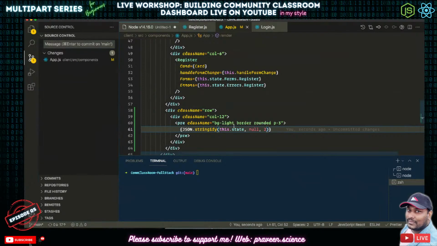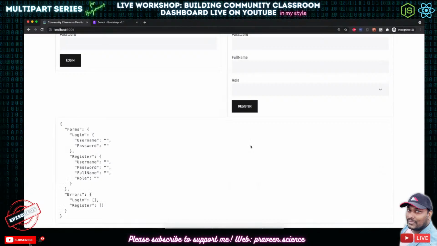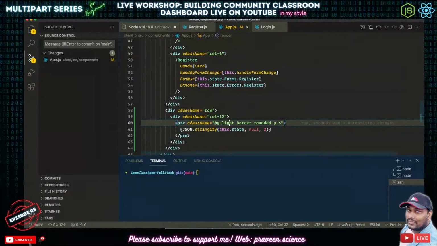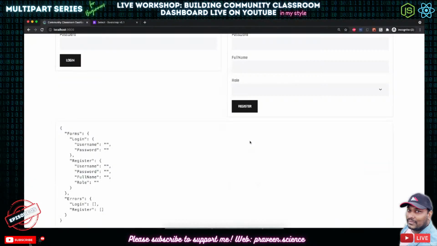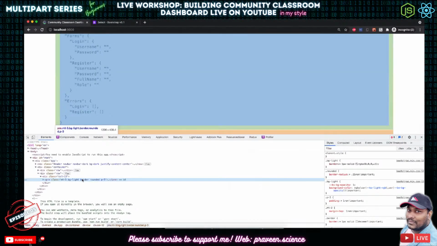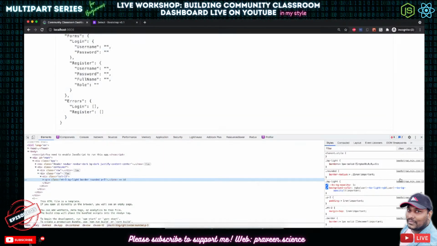bg-light is not coming up. Why? There's no background, right? See? No. This is because of this particular background. Damn.